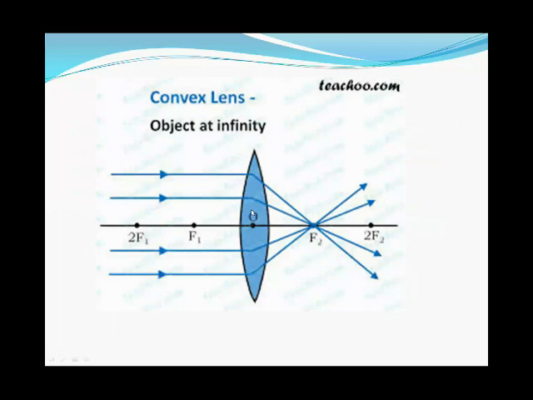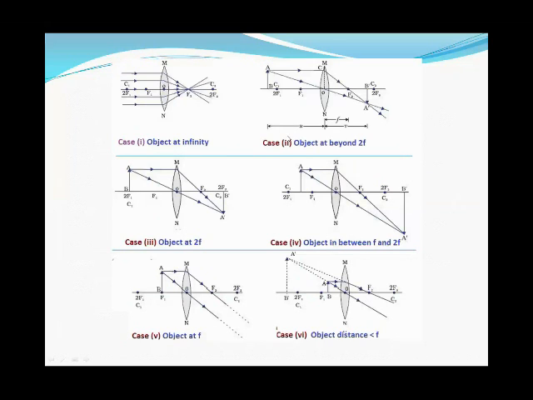Now, let's see. This is a biconvex lens. Whenever parallel rays of light pass through this lens, they form an image. All of these rays meet at a point. That point is called the focus. That's why this is called the convex lens or converging lens. Now let's see here. This is the principal axis.